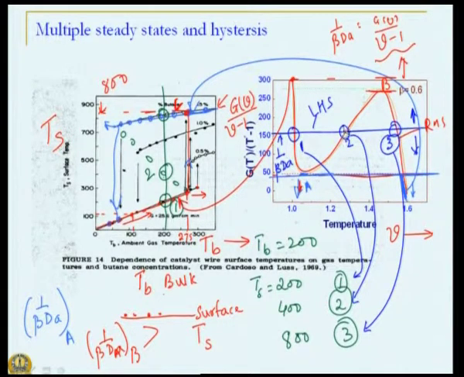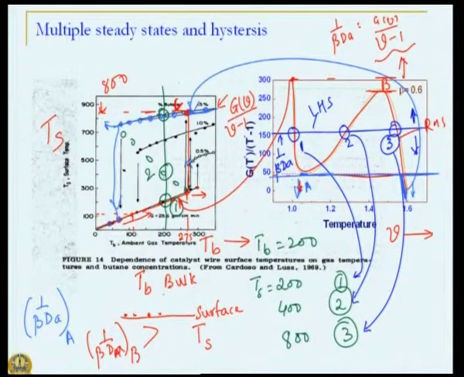It turns out that this particular solution is inherently unstable. The only solutions you can get experimentally are solutions 1 and 3. That is a characteristic of typical 1-3-1 multiple steady states. This is called 1-3-1 because if you change this parameter 1 over beta Da, we go from 1 steady state to 3 steady states to 1 steady state again. That is why it is called 1-3-1. The intermediate one is typically inherently unstable.